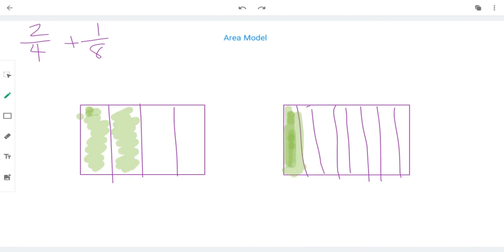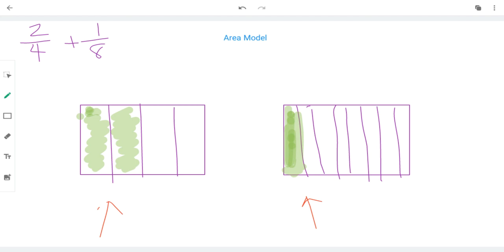So here we have an area model representation of 2/4 plus 1/8. So as you can see, both of these rectangles are about the same size, so they both represent one whole. And 2/4 is shaded in over here, and 1/8 is shaded in here. Again, this is not perfect, but we do the best we can.